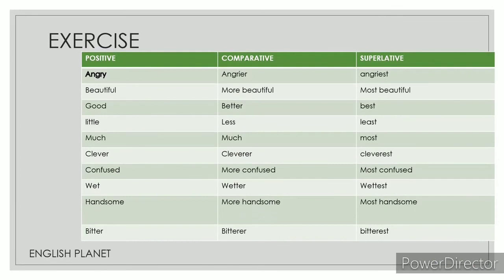Now let's have a look at some of the positive, comparative, and superlative forms. First one is angry. Comparative degree, angrier. Superlative is angriest. Positive is beautiful. It cannot be beautifuler or beautifulest. It should be more beautiful and most beautiful. Good, better, best. Little, less, least. Much, comparative is also more. Superlative is most. Clever, cleverer, cleverest. Confused becomes more confused and most confused. Wet becomes wetter and wettest. Handsome becomes more handsome and most handsome. Bitter becomes bitterer and bitterest.